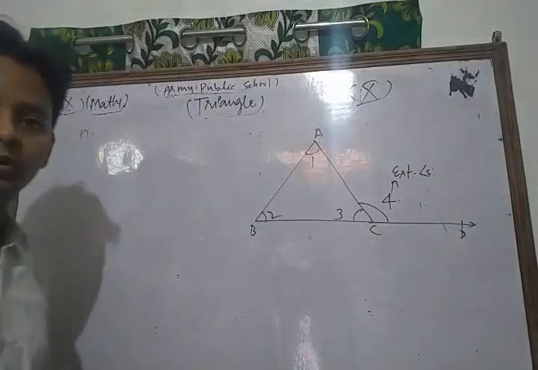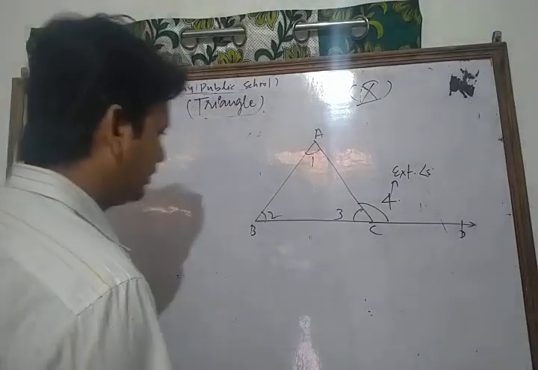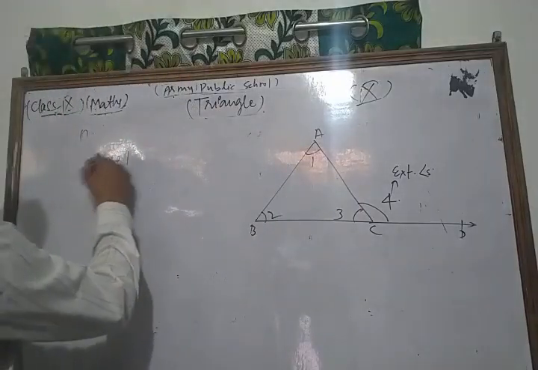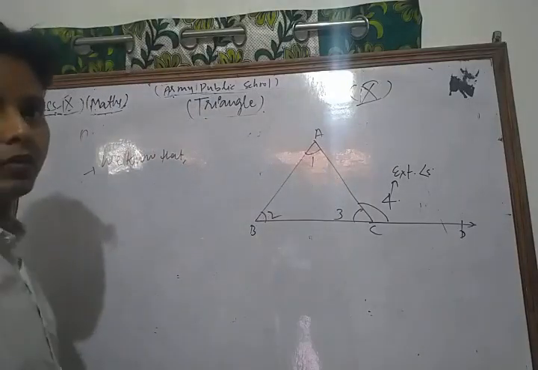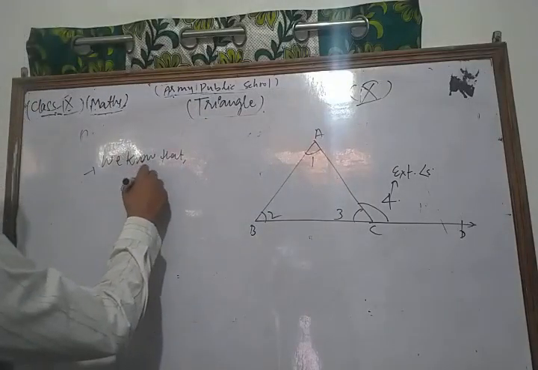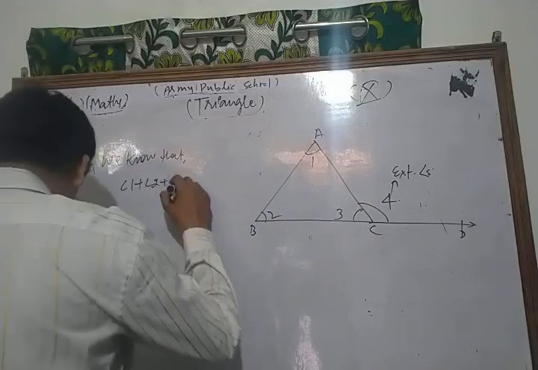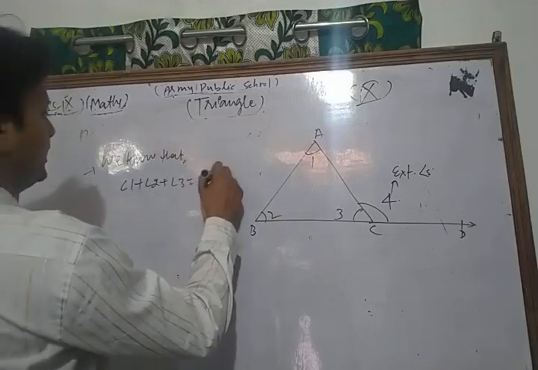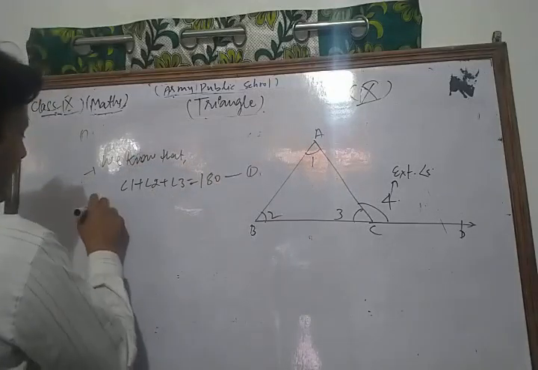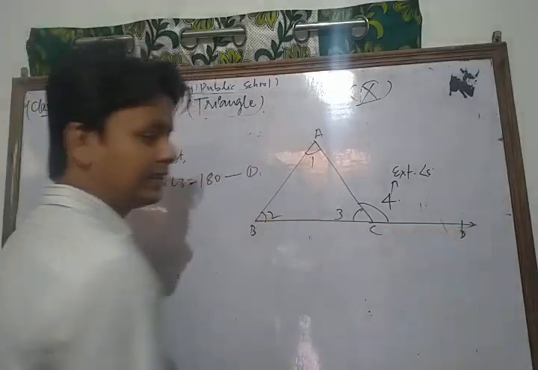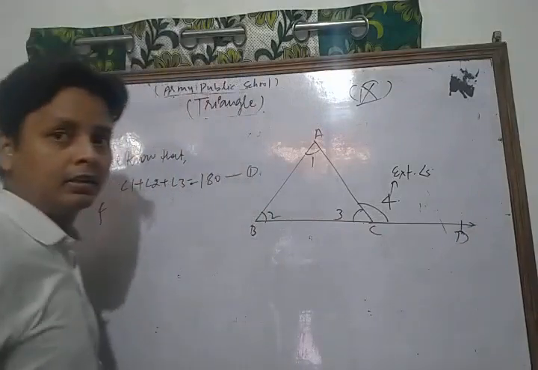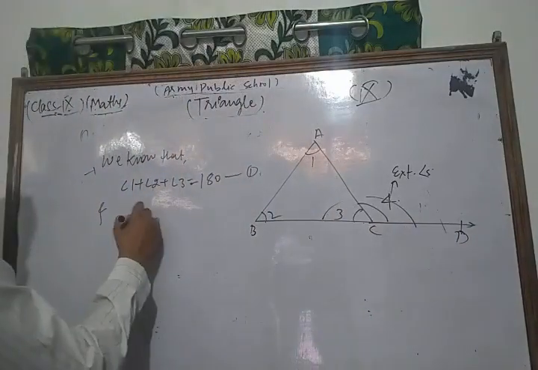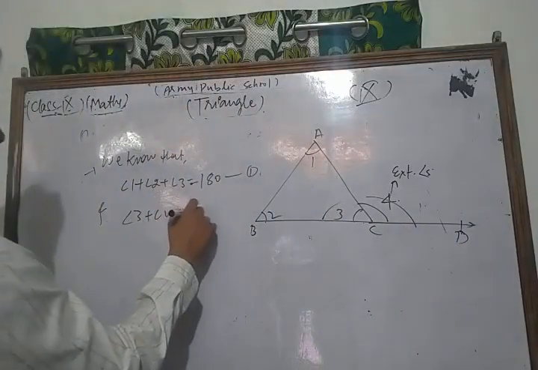Now, we know that the sum of all interior angles of a triangle is angle 1 plus angle 2 plus angle 3 is equal to 180 degree. Take this as equation number 1. BCD is a straight line, because the line BC is produced to D. So angle 3 plus angle 4 is equal to 180.